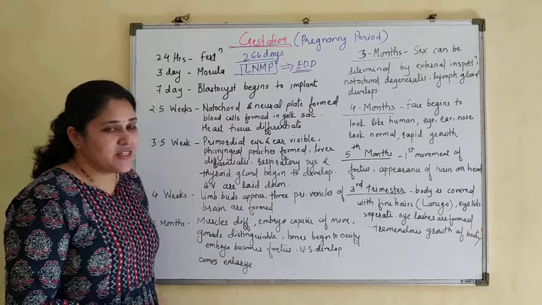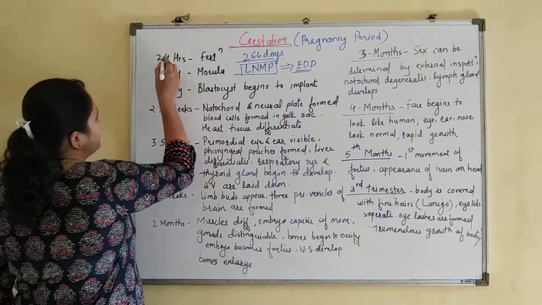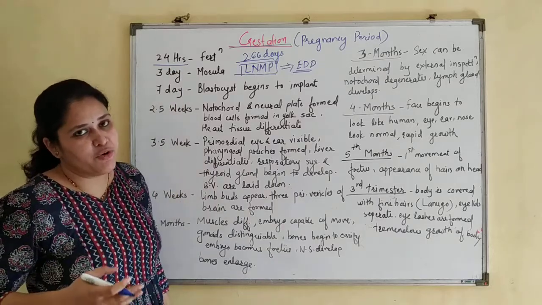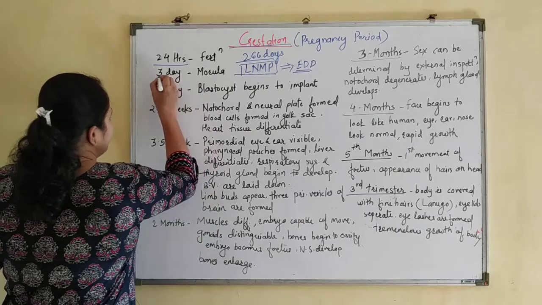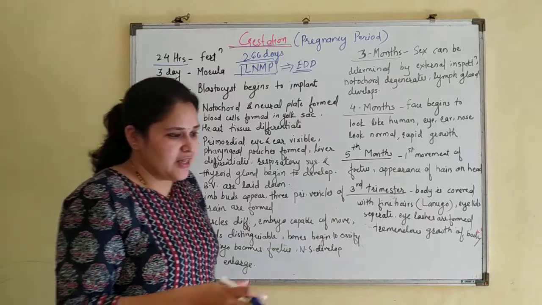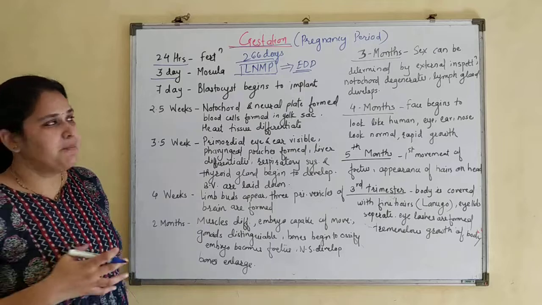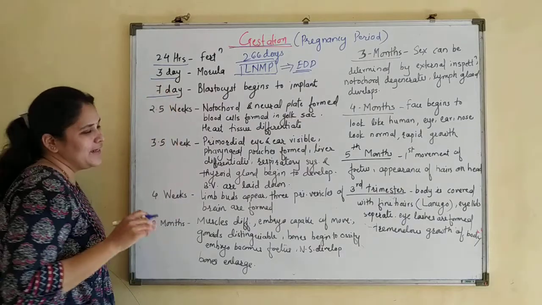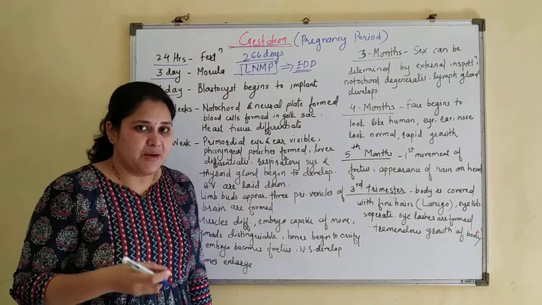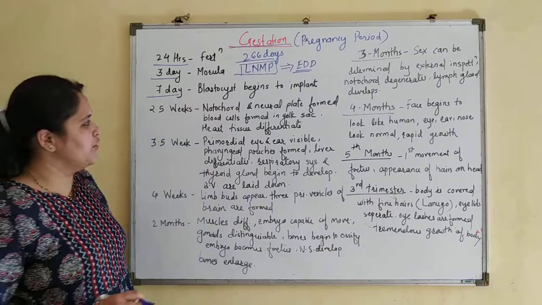Fine. Now let's see what major changes occur in the fertilized zygote. As you know, after ovulation, within the next 24 hours, fertilization takes place. Nearly by the end of the 3rd day, the morula is formed. For the next 3 days it floats in the uterine cavity, and then it starts preparing itself for implantation. Roughly from the 7th to 9th day it starts implanting, and by the end of the 10th day it is completely implanted into the uterus.